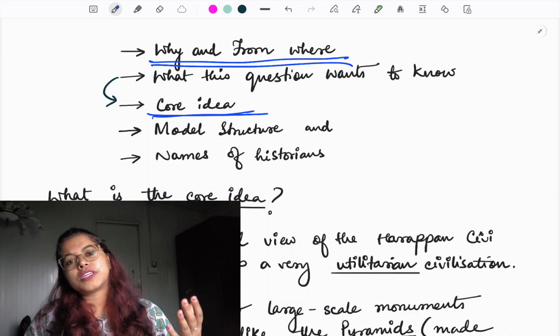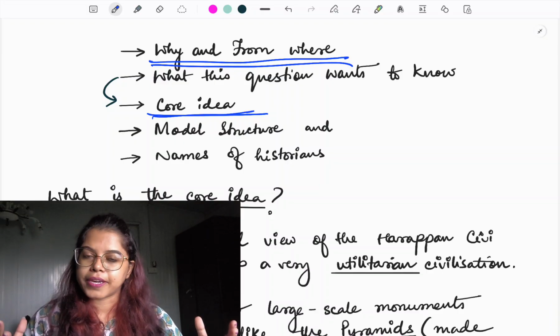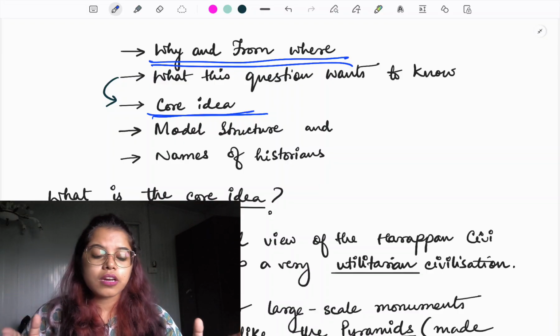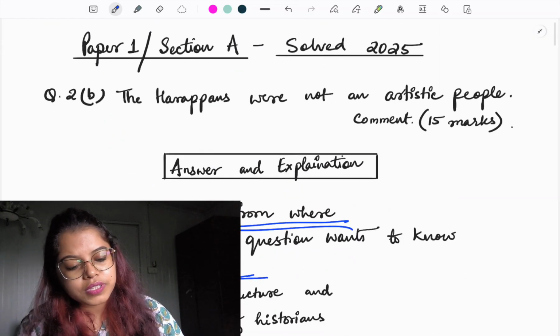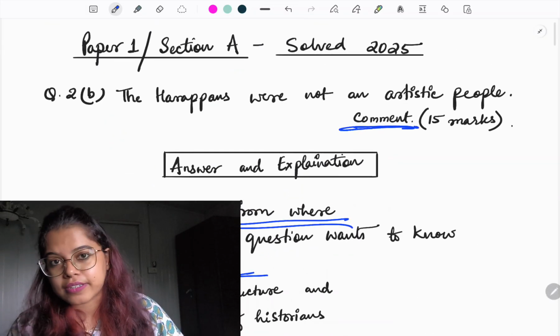Now, in this question, when you write, you have to first compare. Okay, how to compare? And one more thing: if you look at this question, it says comment, right?